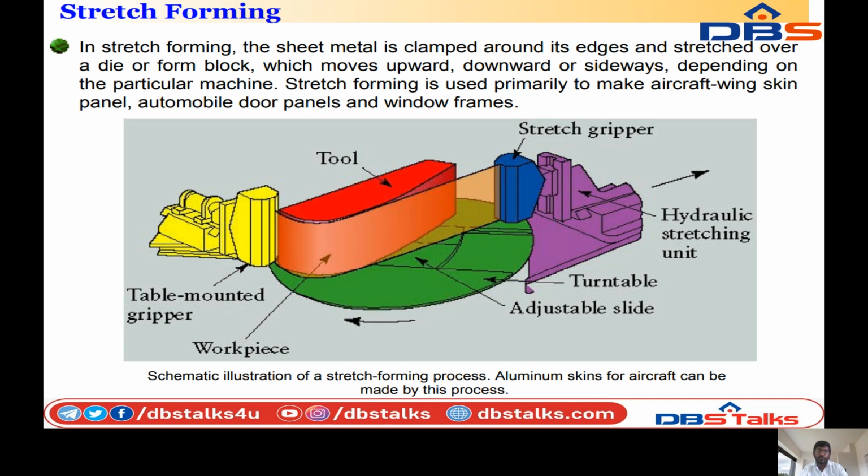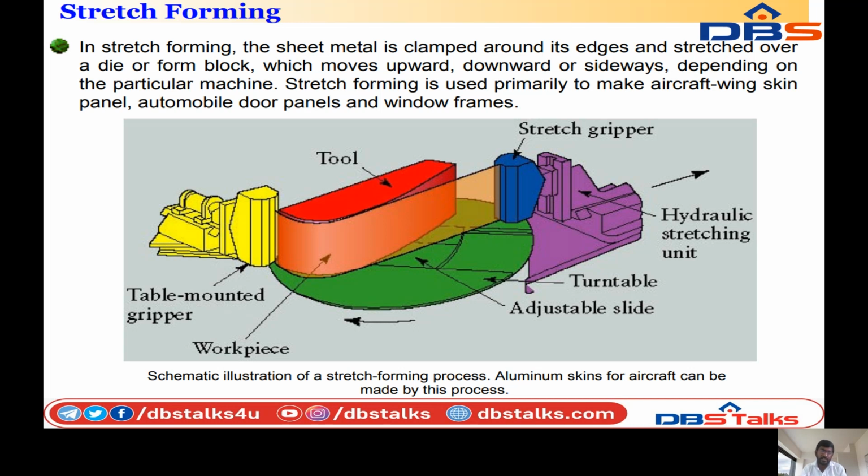Stretch forming is used primarily to make aircraft wing skin panels, automobile door panels, and window frames.